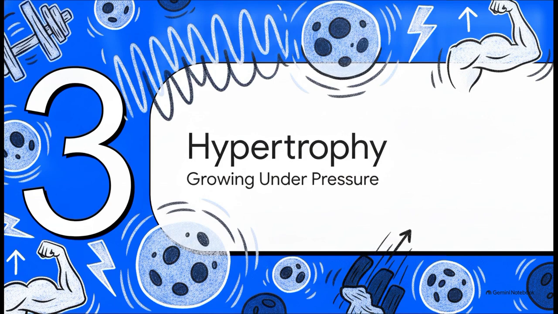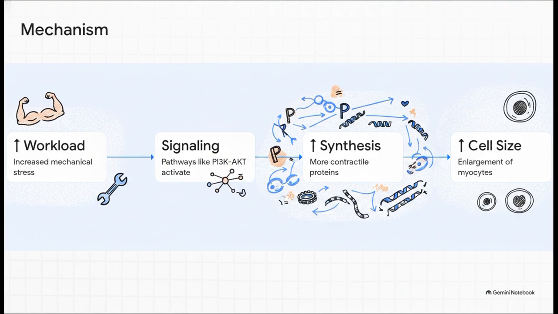All right, Section 3, Hypertrophy, growing under pressure. Now, what if the stress isn't a lack of resources but an overwhelming demand? Well, instead of shrinking, the cell has to bulk up. Hypertrophy kicks off when a cell experiences an increased mechanical workload or gets hit with specific growth factors. This stress activates mechanosensors on the cell, which then triggers some really complex intracellular signaling pathways. A major one you'll want to remember, especially for cardiac muscle, is the PI3K-AKT pathway, alongside a few other stress-responsive signals. Basically, these pathways command the cell to drastically increase the synthesis of contractile proteins and other internal components. The end result? The actual physical enlargement of individual cells.